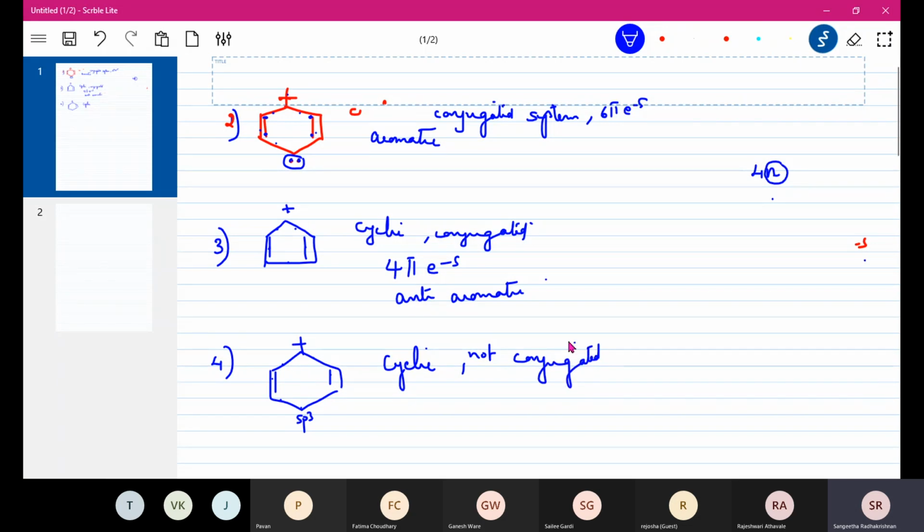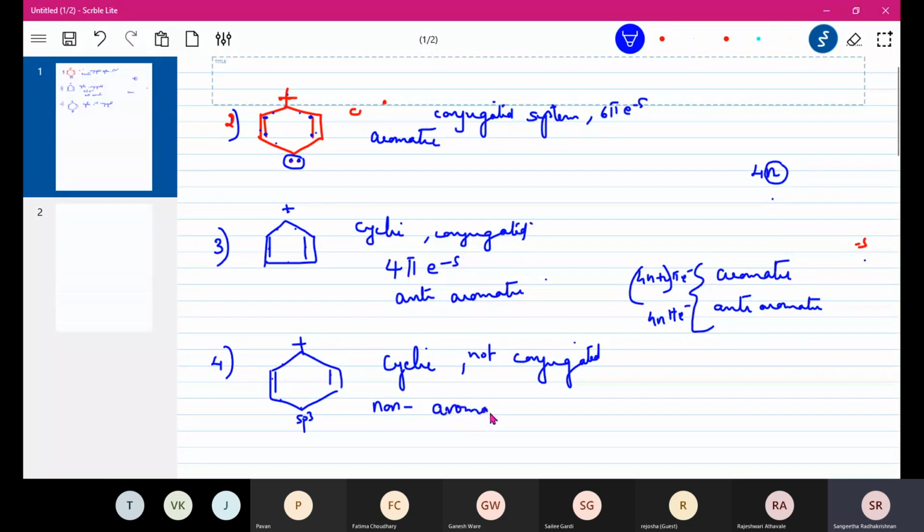And if it's not conjugated, then check the number of pi electrons. No, but since it is non-conjugated, it cannot be anti-aromatic, because anti-aromatic and aromatic both will have conjugated systems. Okay, remember this. Both aromatic and anti-aromatic have a conjugated system. But in aromatic there will be 4n plus 2 pi electrons, and in anti-aromatic there will be 4n pi electrons. So the only difference is in the number of pi electrons. Otherwise both are conjugated systems. But here there is no conjugation. That means it is non-aromatic. It is not anti-aromatic. It is non-aromatic.